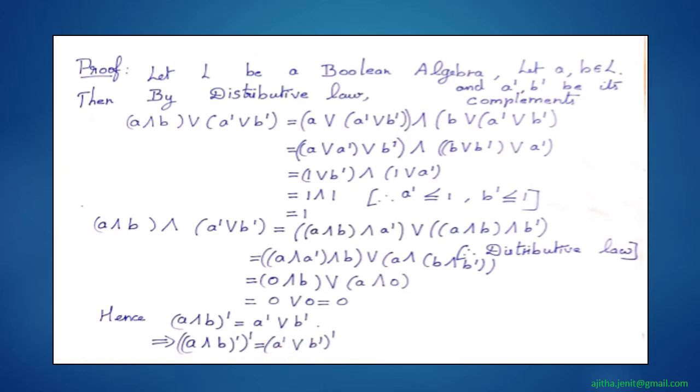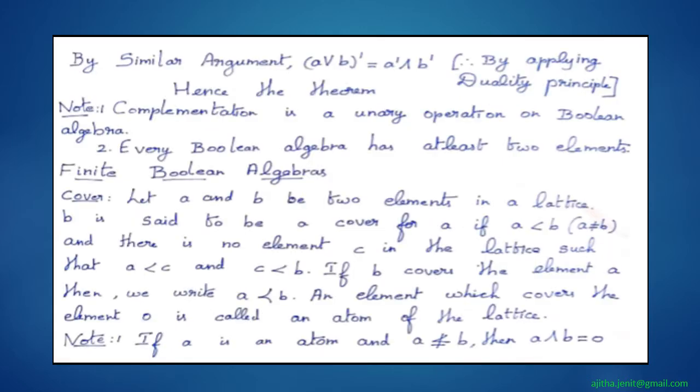And if you simplify this and apply the duality principle, we will get (A join B) dash is equal to A dash meet B dash. Hence we have proved De Morgan's laws.